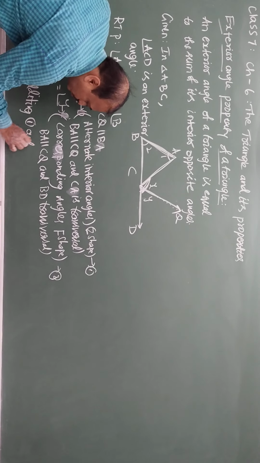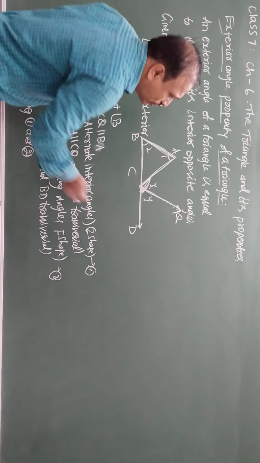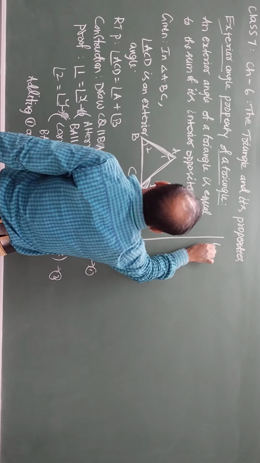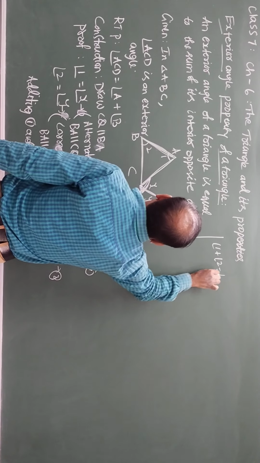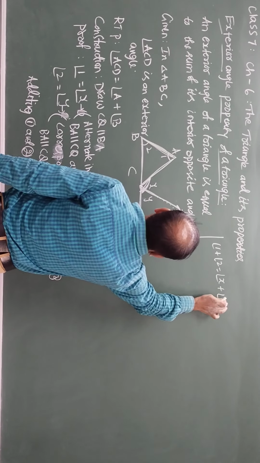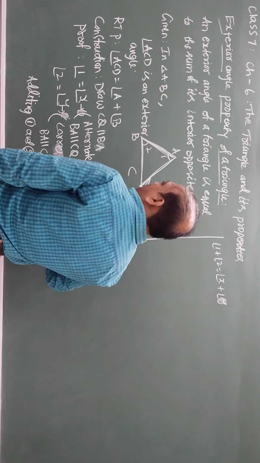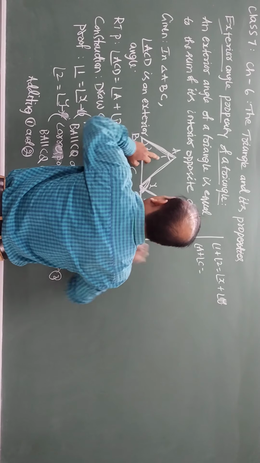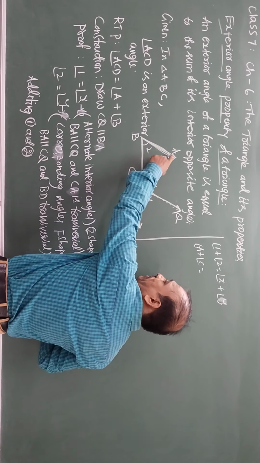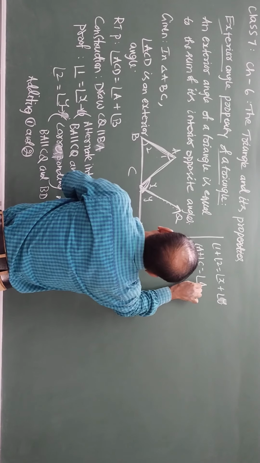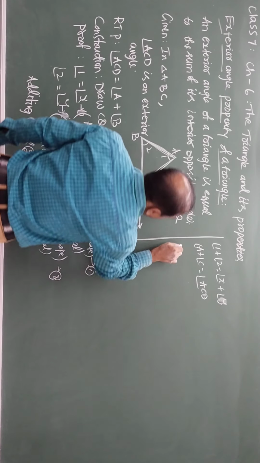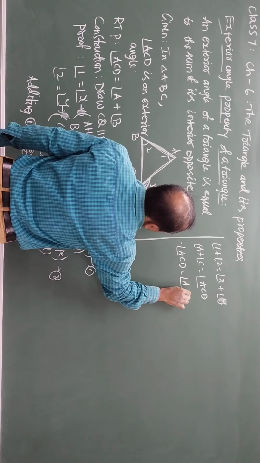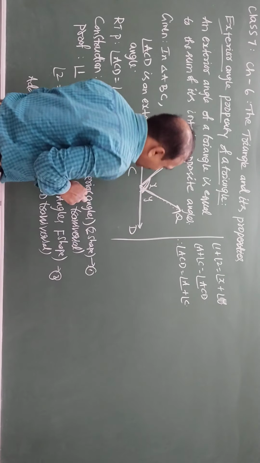Adding 1 and 2, if we add 1 and 2, what do you get? Look at this. So angle 1 plus angle 2 on the LHS, and on the RHS, angle X plus angle Y. You see angle 1 and angle 2, what can you say? That is angle A plus angle C. And what about X and Y together? That will give you ACD. So therefore angle ACD, the exterior angle, is equal to the sum of two interior opposite angles.